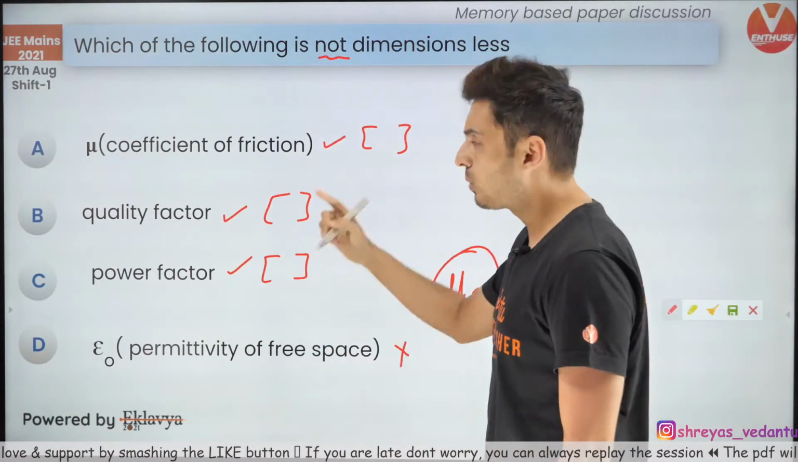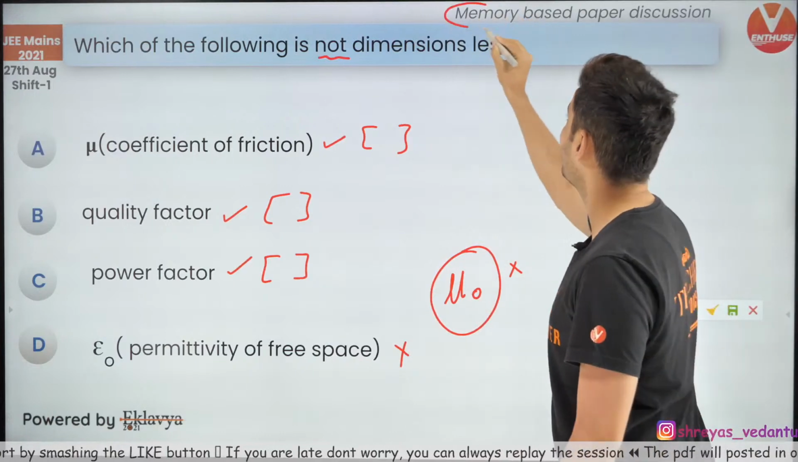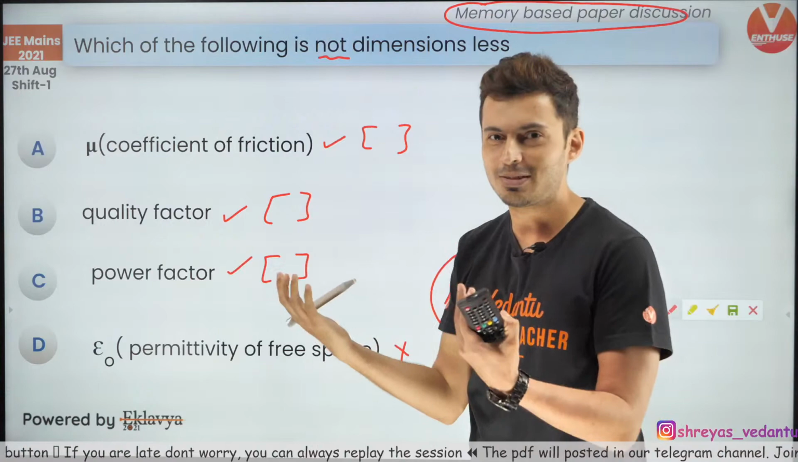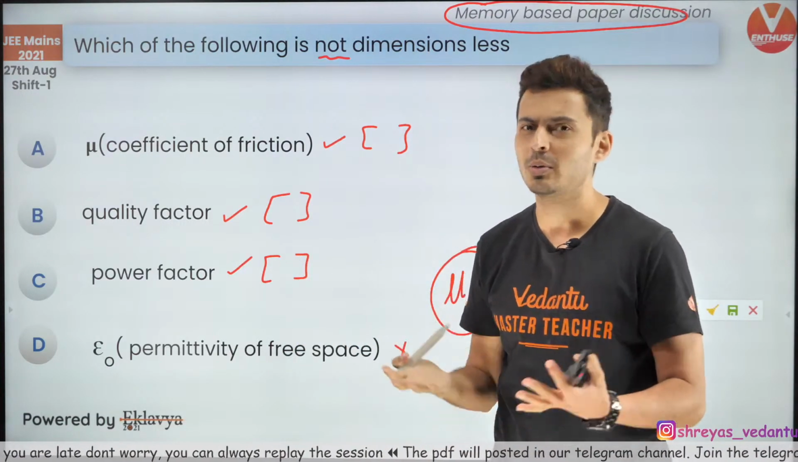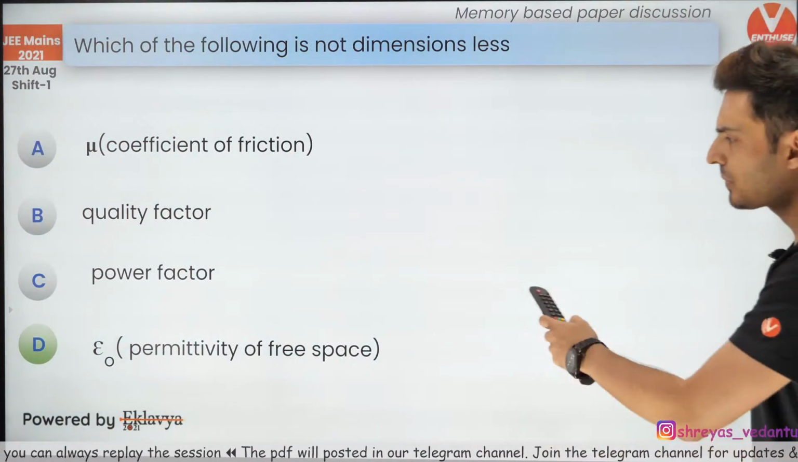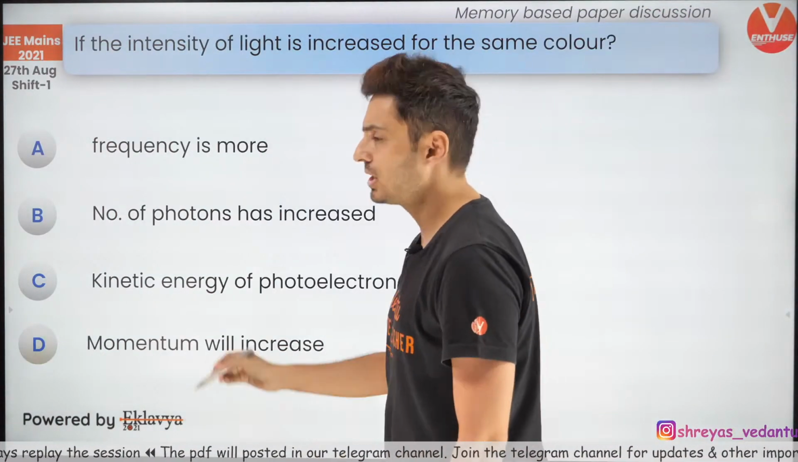I'm not sure what exactly the options were. Please remember, these are memory based questions. So probably in the examination, the student would have seen mu as mu naught or mu naught as mu. We don't know, but this was the whole concept of solving this problem. All right, let's get moving to the next question.